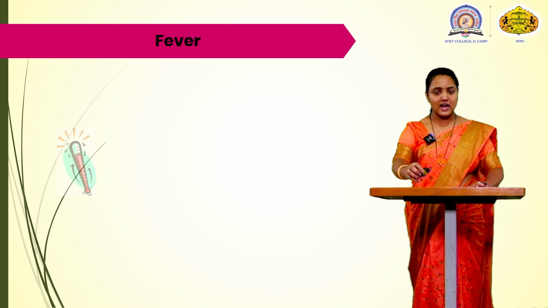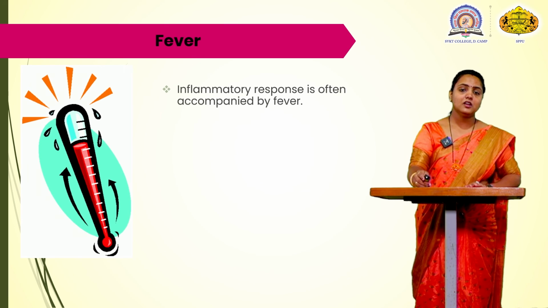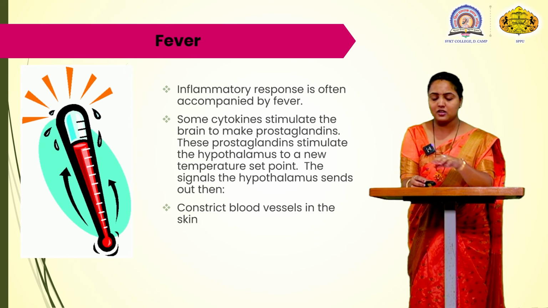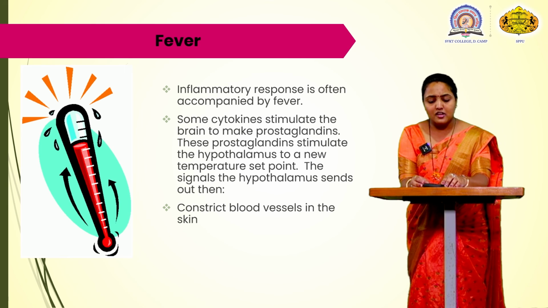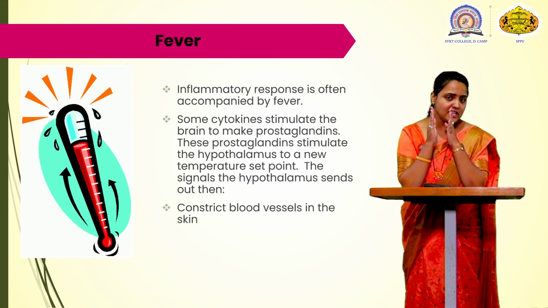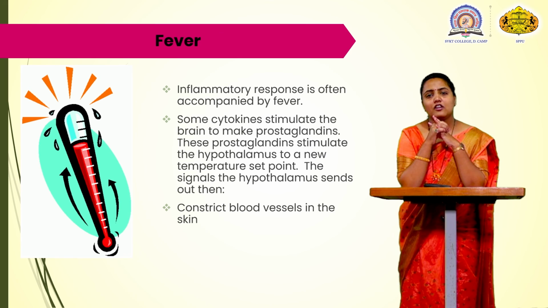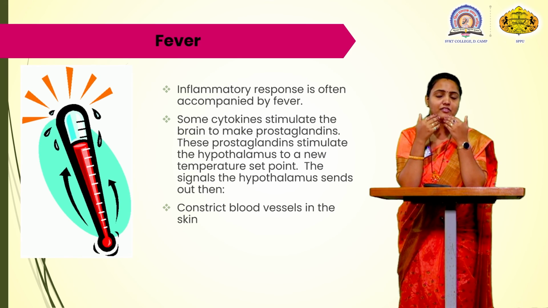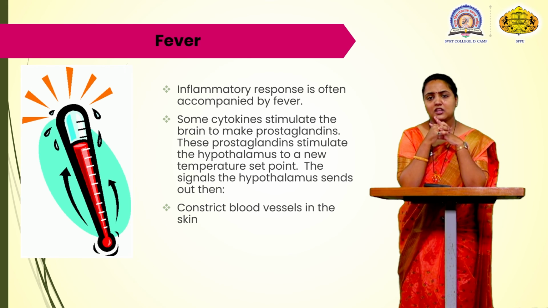Fever, this is the last part of the innate immunity. Why is the body temperature increased? As we know, sometimes before we become sick, there is a fever in our body. Why the fever? Why does the body temperature increase?